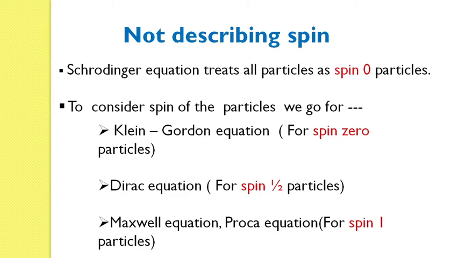To explain the motion of those particles, we need some other modified equations, which are called the Klein-Gordon equation for spin 0 particles, the Dirac equation for spin half particles, and the Maxwell equation and Proca equation for spin 1 particles. That means with the help of these equations or laws, we can get some information about the spin of the particles, but with the help of Schrodinger wave equation we get nothing about the spin of the particles.